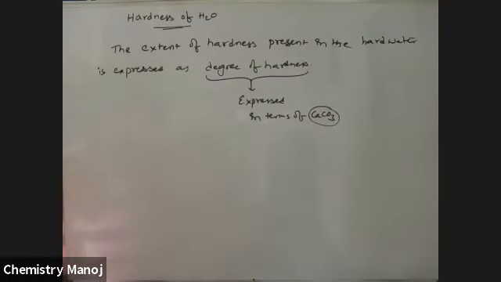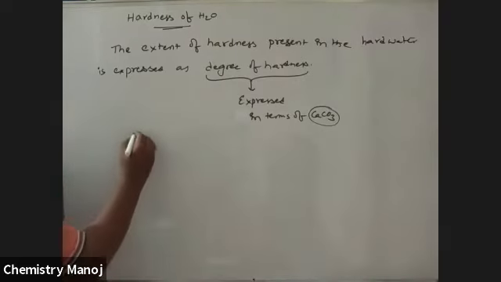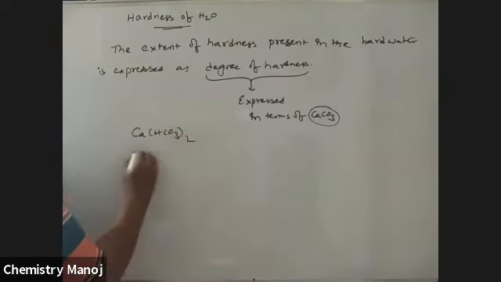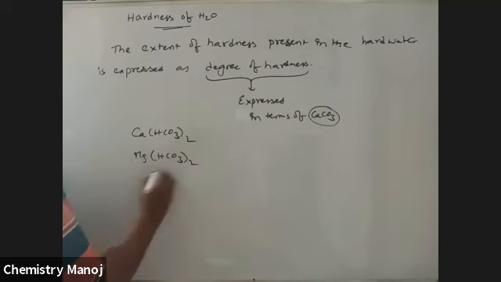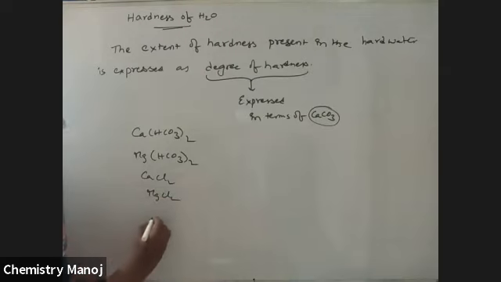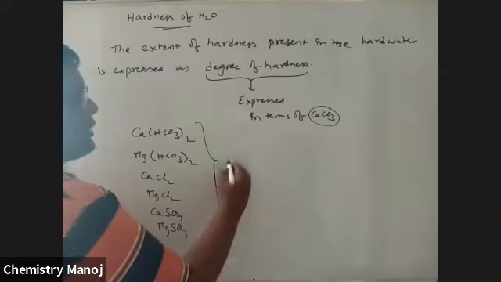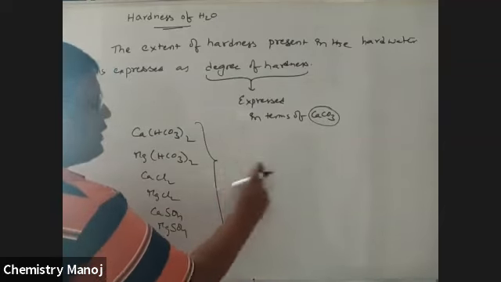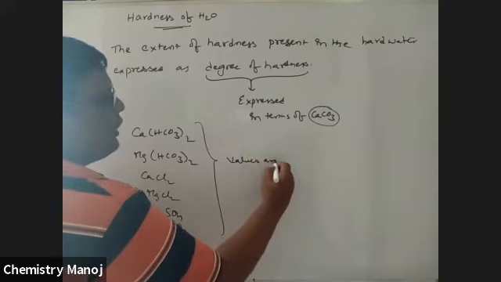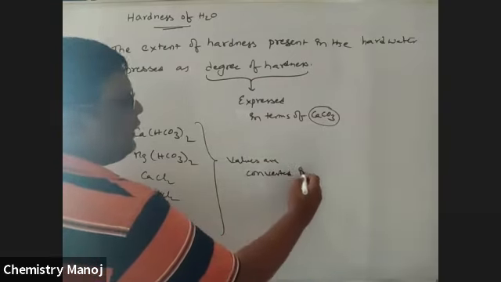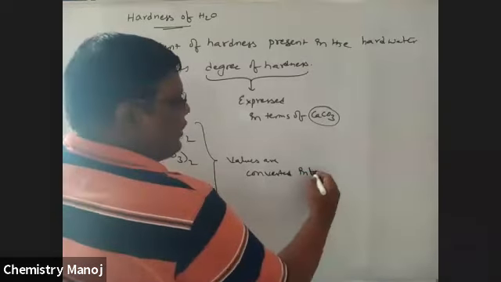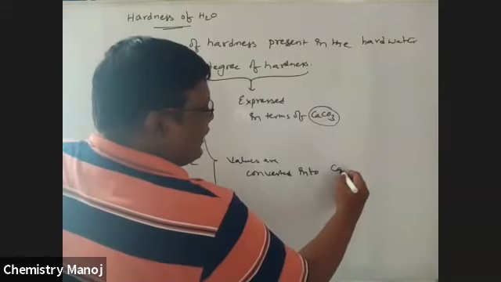See, my dear boys, whatever chemical it may be, calcium bicarbonate, magnesium bicarbonate, calcium chloride, magnesium chloride, calcium sulfate, magnesium sulfate, whatever is present in the water, all these values are converted into CaCO3 values.